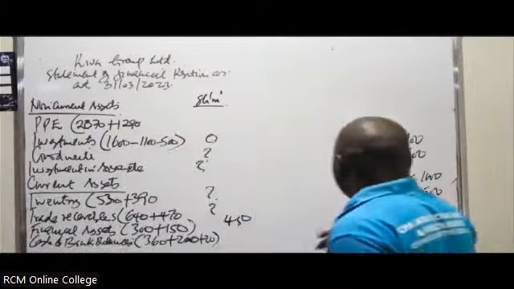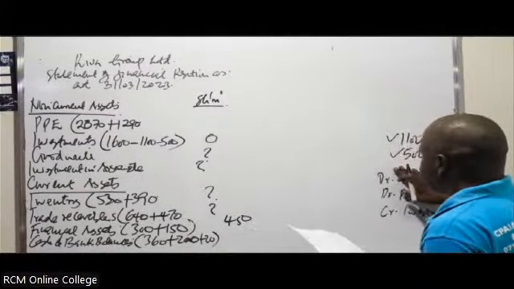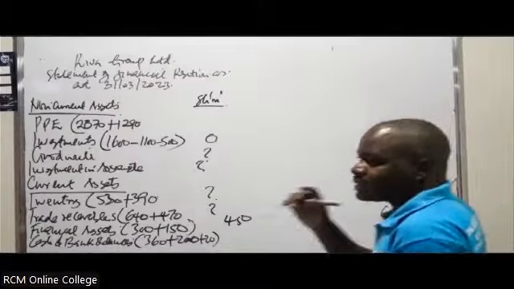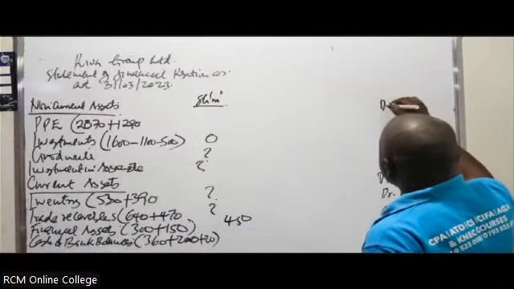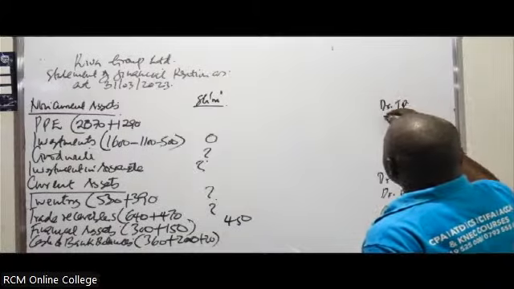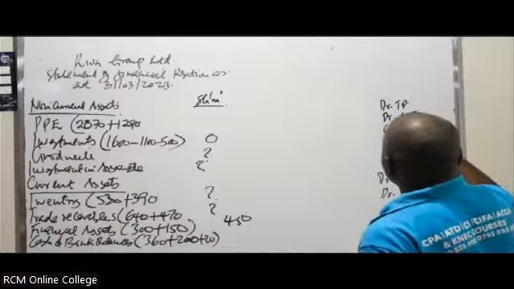The reason why in this case you're having to add: if there's any cash in transit involved in an intercompany balance, these are the entries. You debit the trade payables, you debit the cash in transit, you credit the trade receivables.